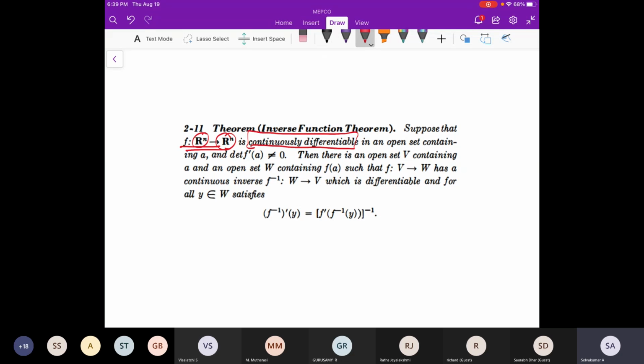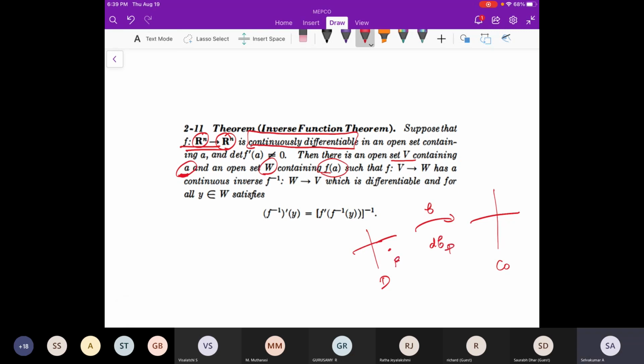then there exists a neighborhood V containing the point A, and an open set W which contains f of A, such that this map is locally invertible. What is the meaning of this? For example, this is the domain and this is the codomain.